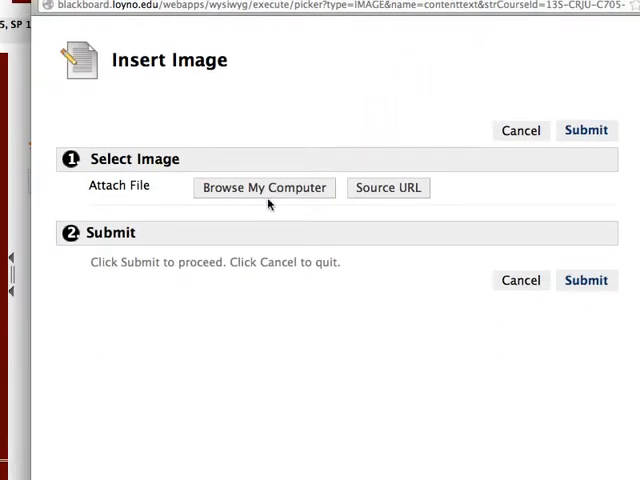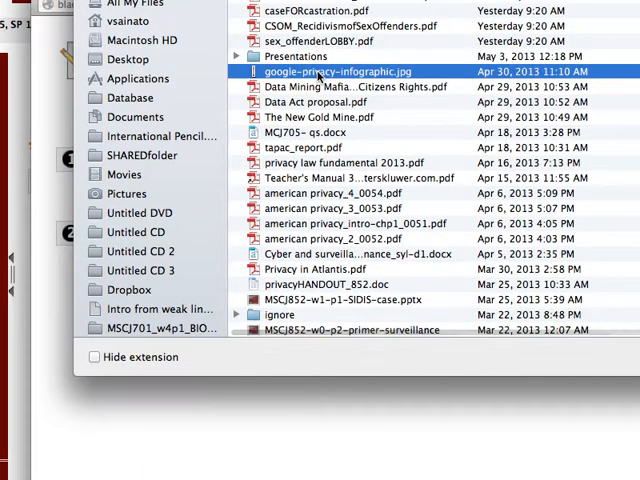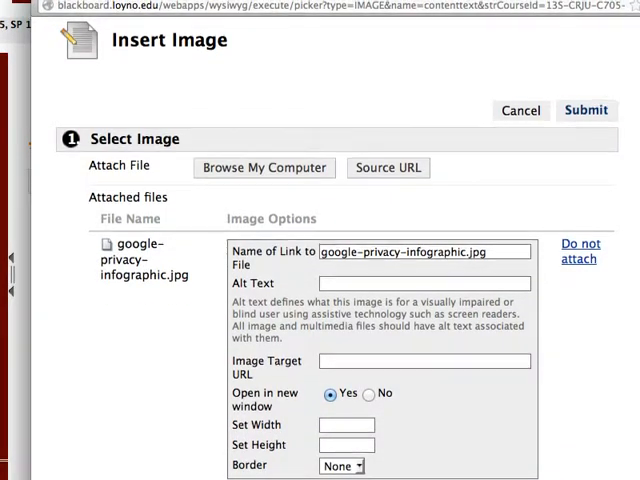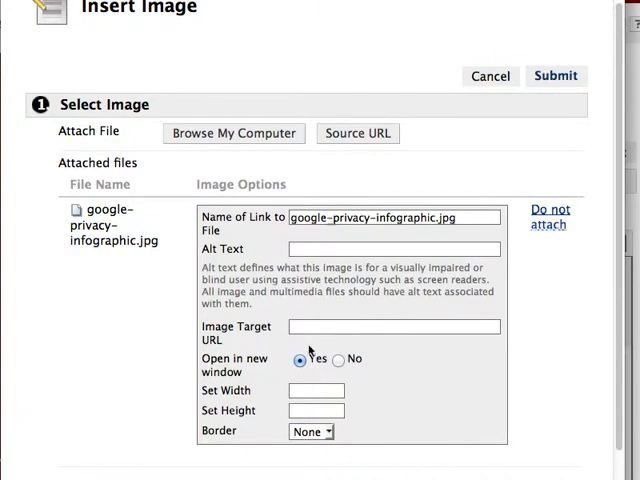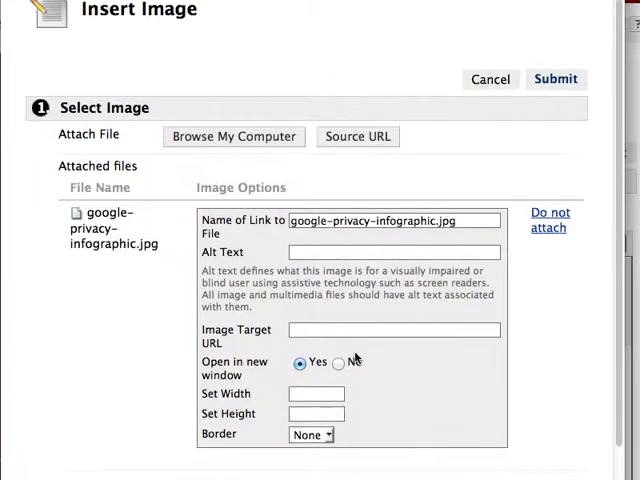You can either do one that's local. Suppose you have a picture locally on your computer. Let's find one. Here, I got one right there. I click on it, and then it does all this. It's kind of a clunky interface, but you'll eventually get used to it. Don't touch this stuff. Don't change any of this. Just click submit.